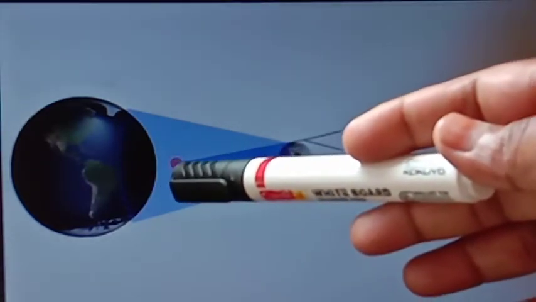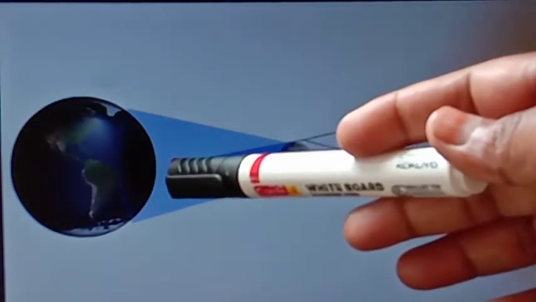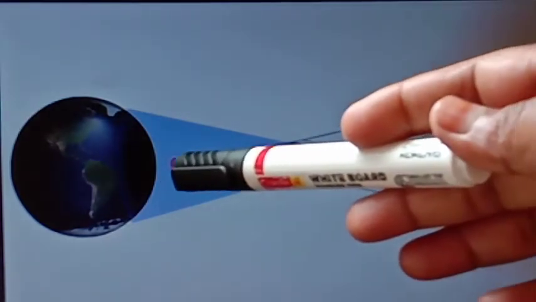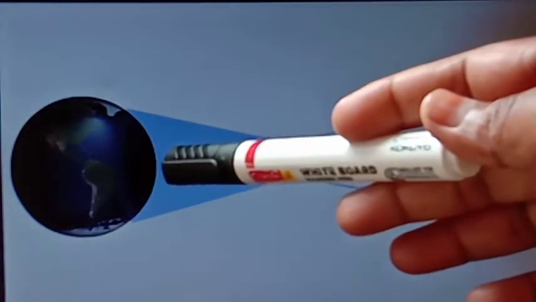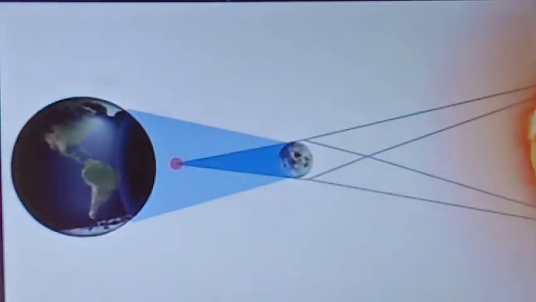Here the red point indicates the end of the dark shadow of the moon, meaning this dark shadow does not fall on the earth.